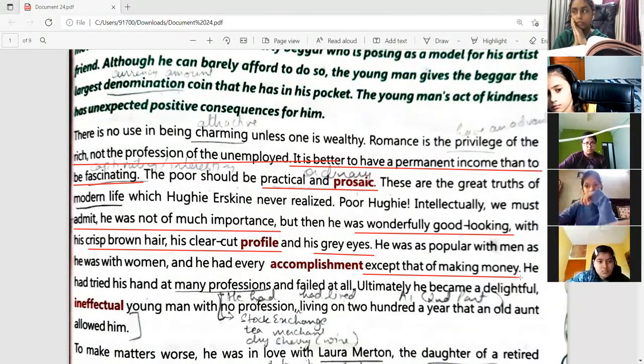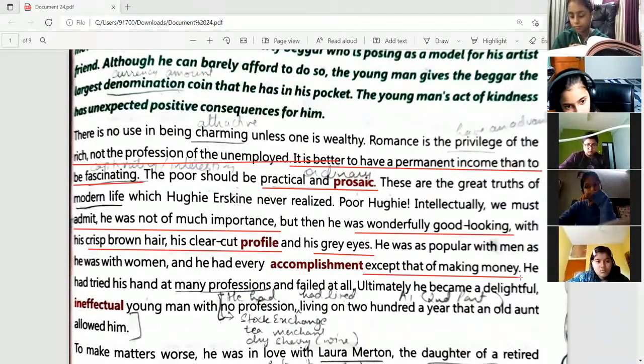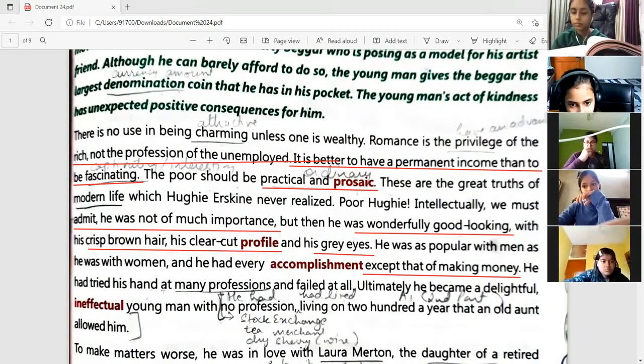And that was his problem, that he was good looking, everybody liked him, but he was not having any money because intellectually he was not that good at all. So he could not work properly, maybe. He had tried his hand at many professions. Professions means different types of jobs he had done in his life and failed at all. So he was not successful in doing any job properly.